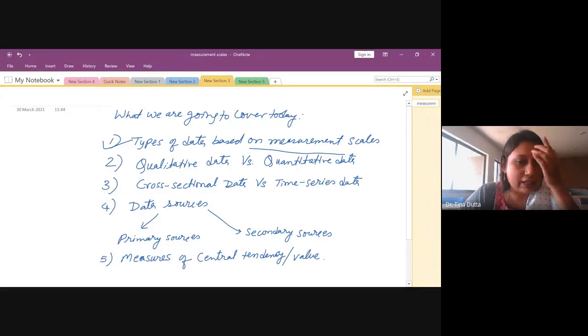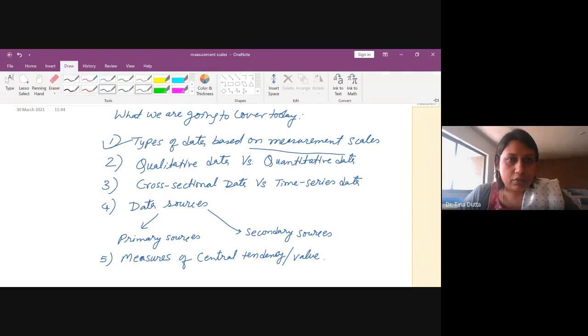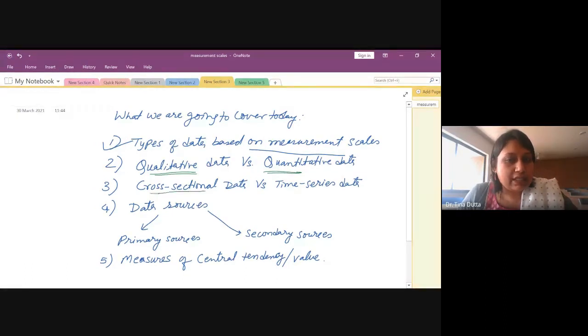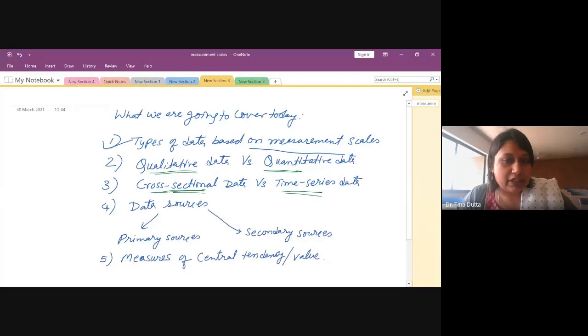We will discuss that, and then we will discuss some more terminologies, for example, what is qualitative data, what is quantitative data, because sometimes in MCQs these kinds of questions are asked. We will also discuss cross-sectional data and time series data. What are the basic differences between these two?